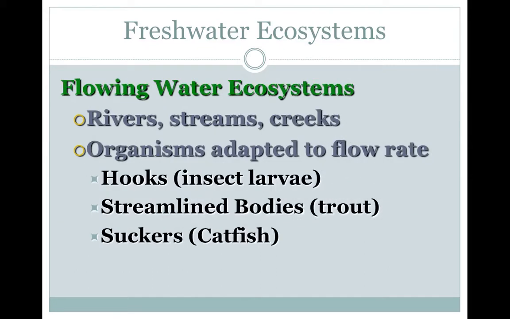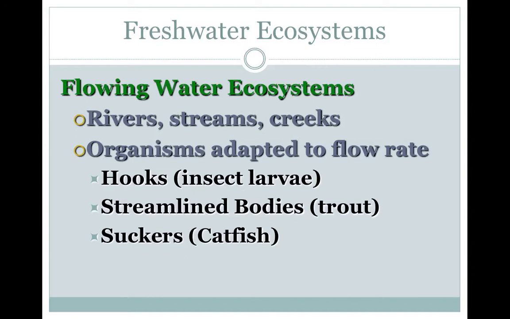As for your flowing water ecosystems, those can be divided down to rivers, streams, and creeks. All flowing water is going to be a stream. Creeks are a little bit smaller streams, and rivers are big streams. Now, the organisms that live in flowing water ecosystems, the animals we're talking about, they all have adaptations that allow them to live in those flowing water ecosystems.